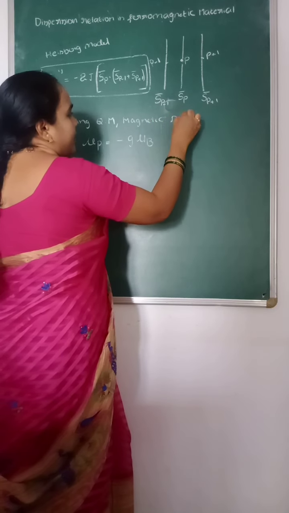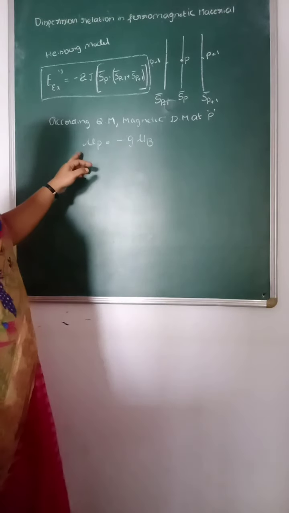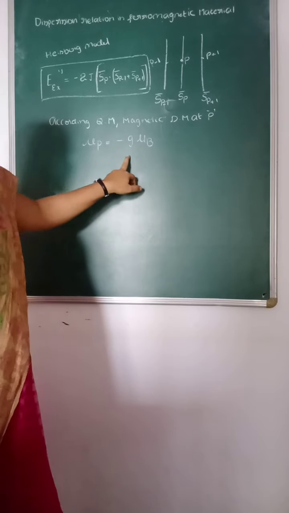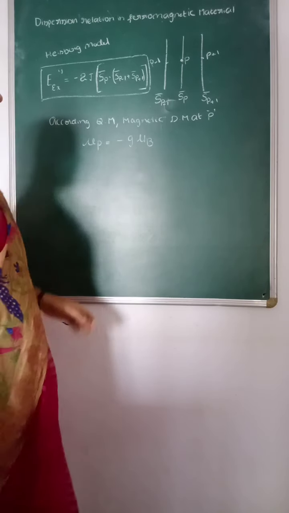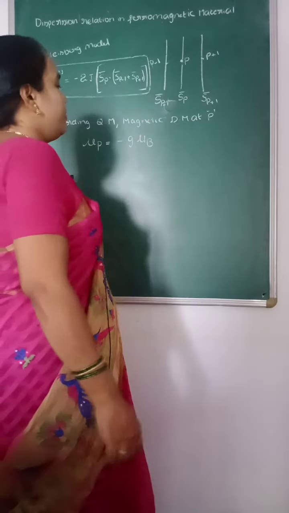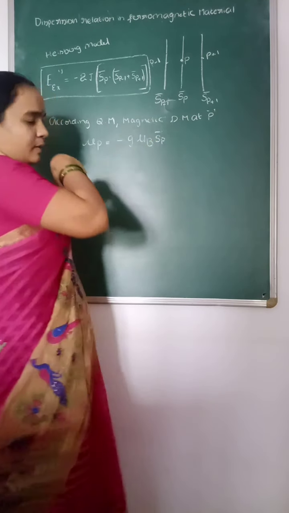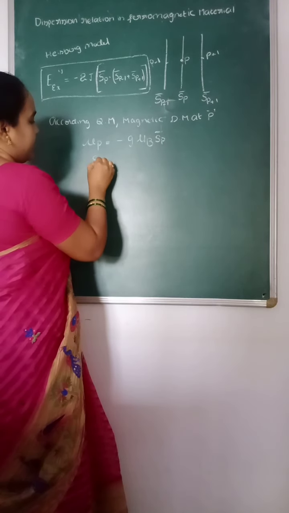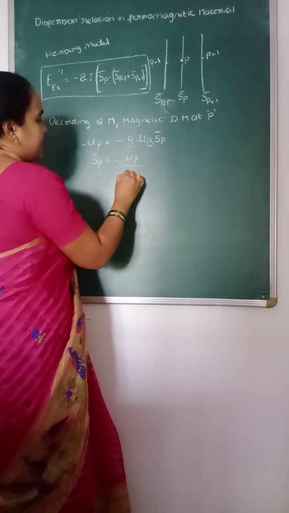I have indicated that term with mu p, which is equal to minus g mu B Sp. g is the Landé splitting factor and mu B is the Bohr magneton. What is the spin of the electron at point p? It is Sp. So from this expression, Sp is minus mu p by g mu B.